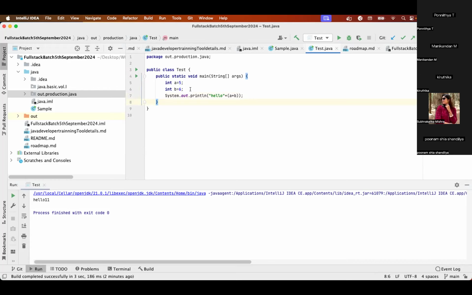Now everyone should be able to understand what a program is, what a programming language is, what a language is, and what Java is. Clear? Programming language, you just understood, is a set of instructions with syntax to perform a certain task in a device or in a machine. Clear?